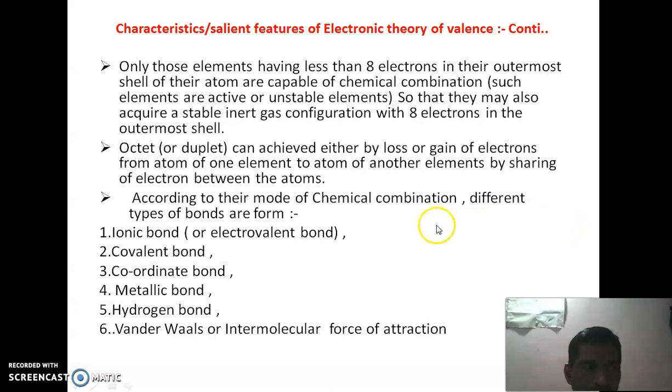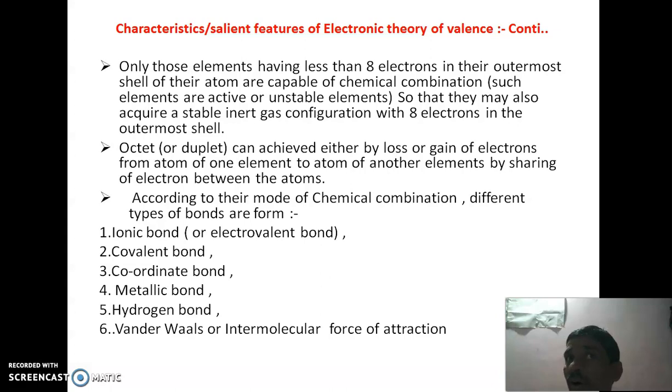Those elements having fewer than 8 electrons in the outermost shell of their atoms are capable of chemical combination, and such elements are active or unstable elements.